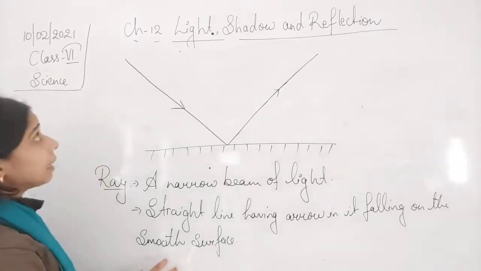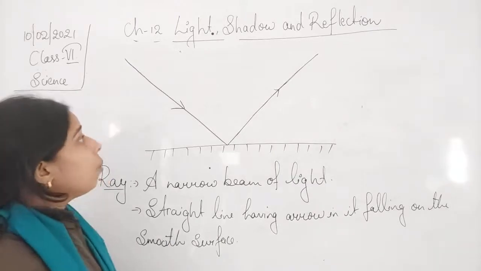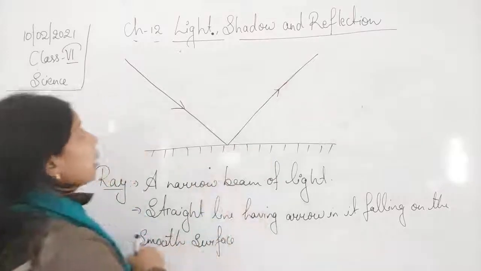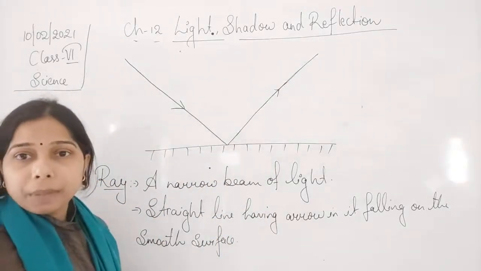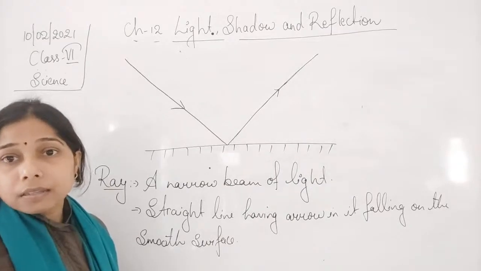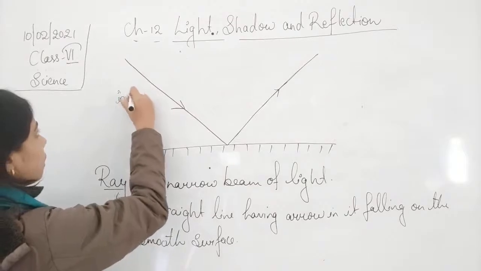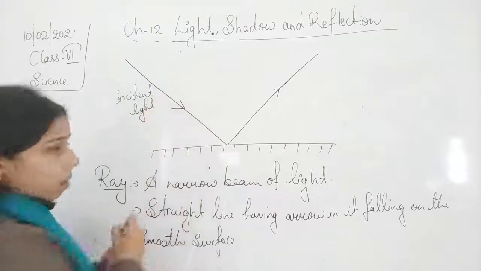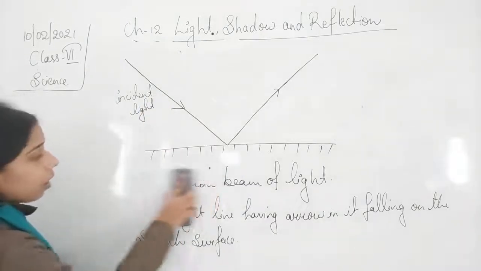So basically that is what we call a ray of light. Now when this light falls on the smooth surface, it gets reflected. The light which is falling on the surface of the mirror is called the incident light. So we can write here the definition of the incident ray or incident light.